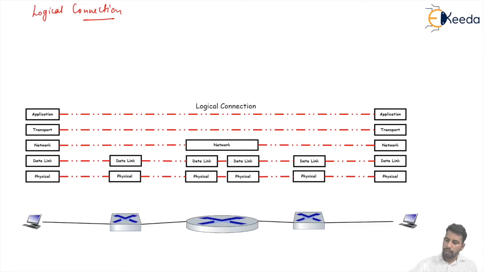Means the application layer, transport layer, and network layer are end to end. They have the logical connections, or you can say the data unit should not be changed by any router or the link layer switch. Means they have connection with the internet. And the physical layer and the data link layer have the physical connection between them, which means they have the link's responsibility.